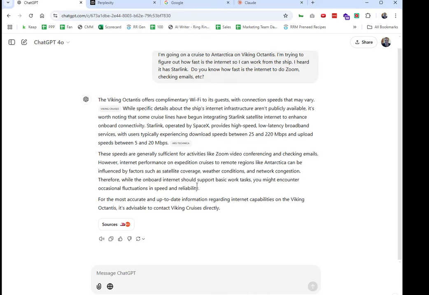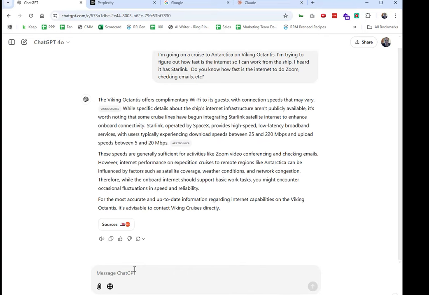However, I'm not loving the output because it's still not exactly what I'm looking for. It's referencing SpaceX Starlink, but it doesn't go specific enough about the ship. I need to know how fast it is based on other people's input, on the World Wide Web.